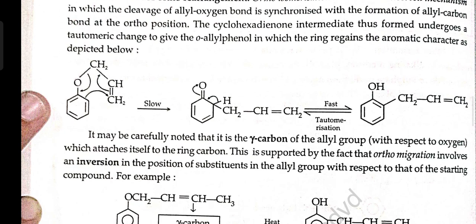It may be carefully noted that it is the gamma carbon of the allyl group with respect to oxygen which attaches itself to the ring carbon. This is supported by the fact that ortho migration involves an inversion of the position of a substituent in the allyl group with respect to that of the starting compound. For example,